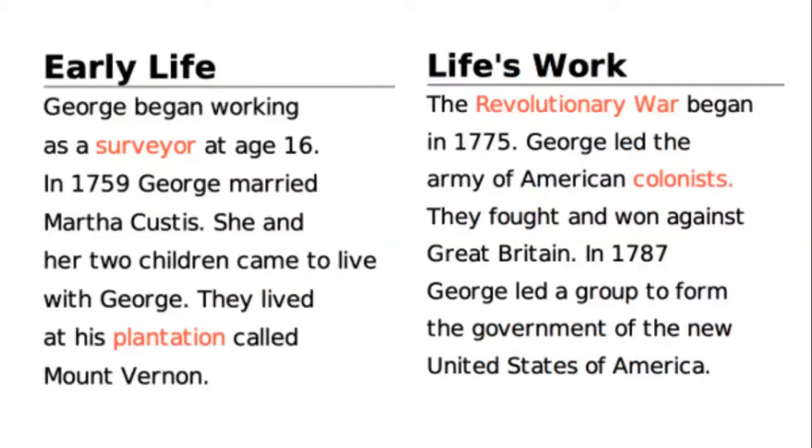Early life. George began working as a surveyor at age 16. In 1759, George married Martha Custis. She and her 2 children came to live with George. They lived at his plantation called Mount Vernon. Life's work. The Revolutionary War began in 1775. George led the army of American colonists. They fought and won against Great Britain. In 1787, George led a group to form the government of the new United States of America.